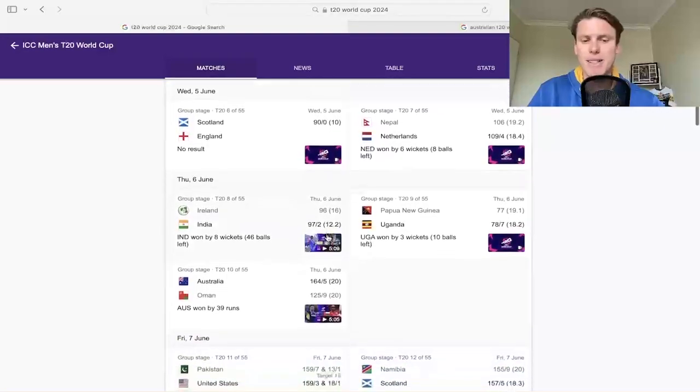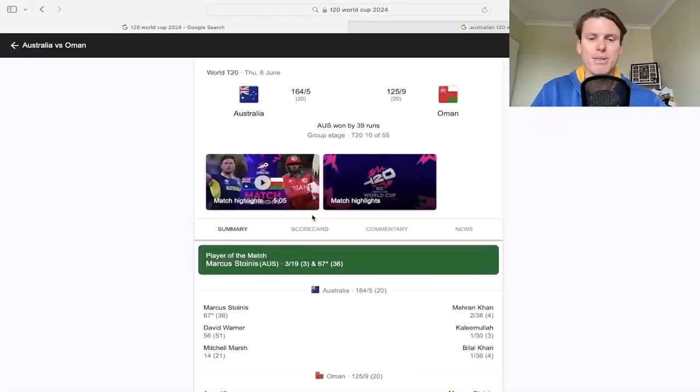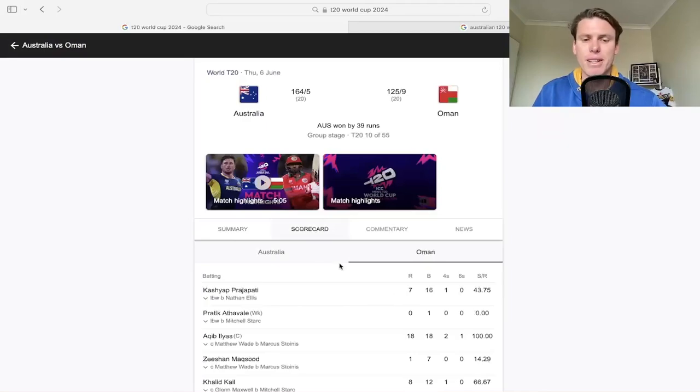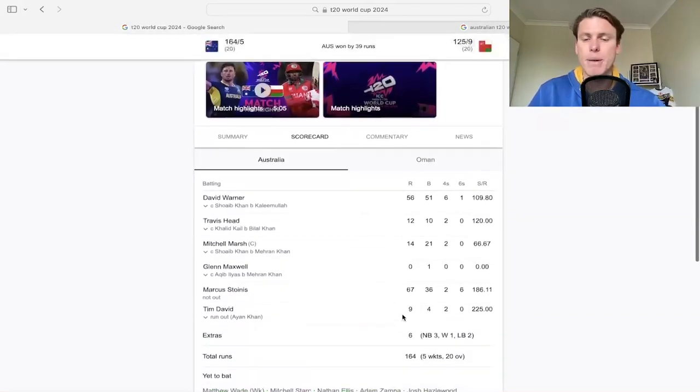And it's been massive, to be fair, with how Marcus Stoinis has been playing, because he ended up with 67 not out in that first game for the Aussies batting at 5. Maxwell got a golden, unfortunately. Marsh was really slow there at 14 off 21. So, yeah, off to a slow start. Warner 56 off 51. But it was Stoinis that came in and really took this game away from Oman, who have really shown this was one of their best games of the tournament so far. If Stoinis didn't go off, it might have been 120 odd, 130, and might have been a tough one for the Aussies to defend. But 164 ended up being too many.